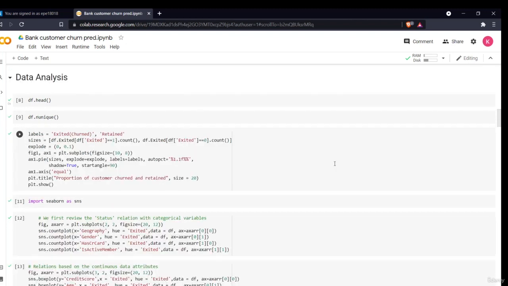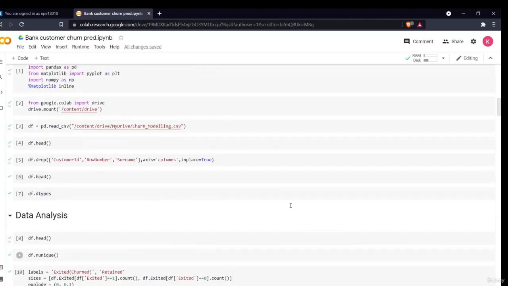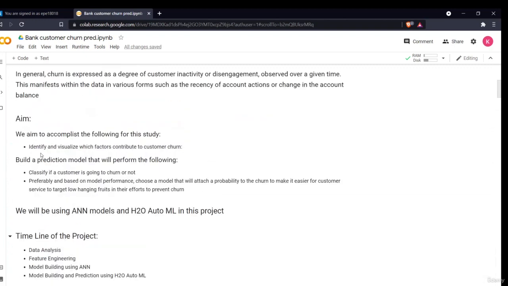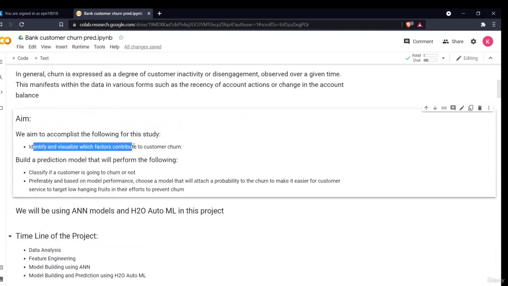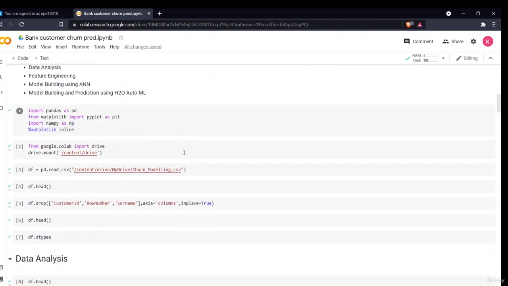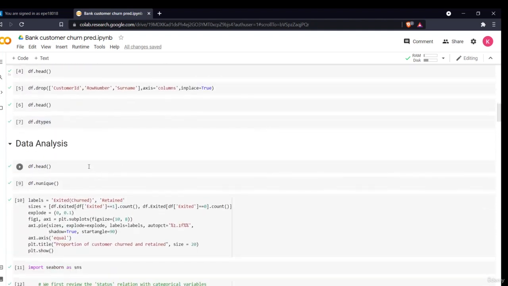Hello all, welcome to our next section of the project, that is the data analysis part. Now in this part of the project, we'll analyze our data, we'll see how our data is distributed and how the different attributes are responsible for the customer to get churned. Basically our first aim was what? To identify and visualize what factors contribute to customer churn. So this will be done using the data analysis part.